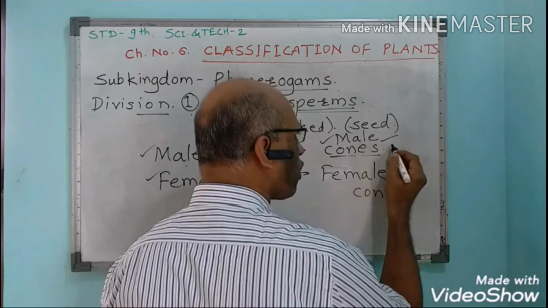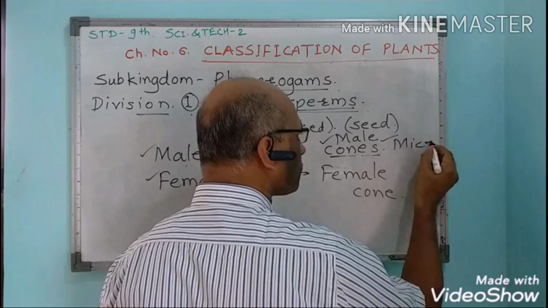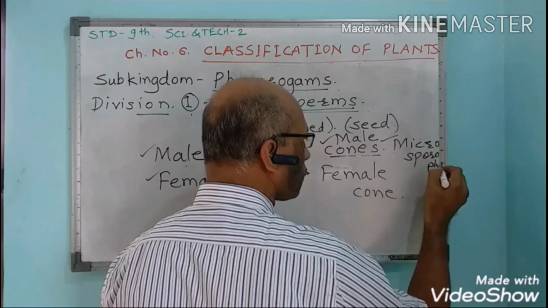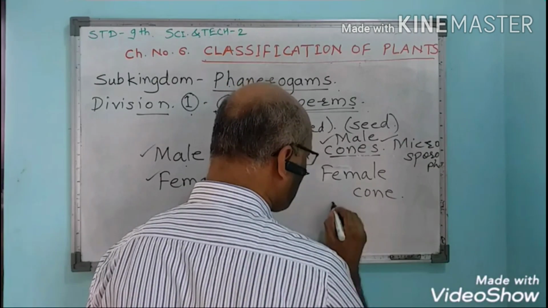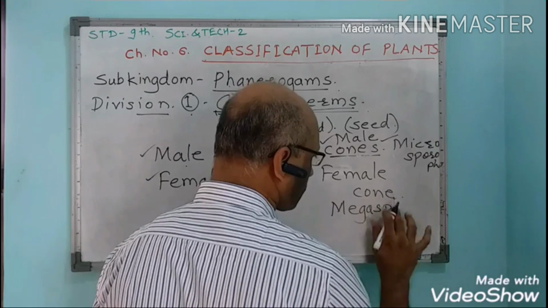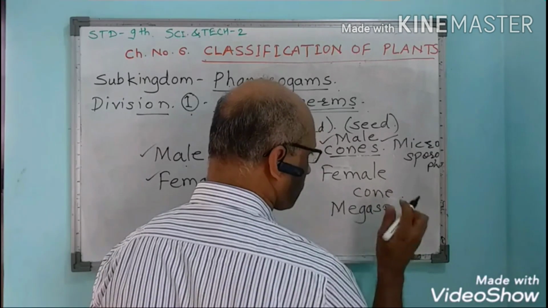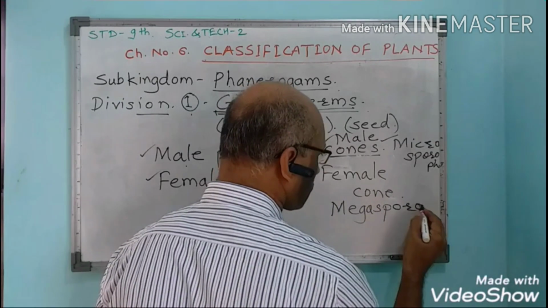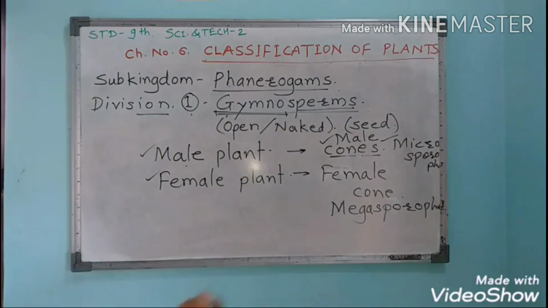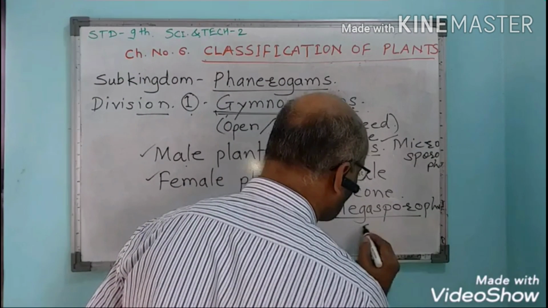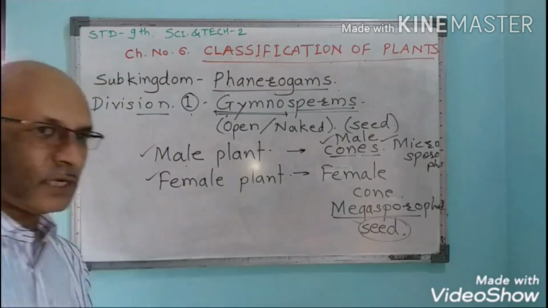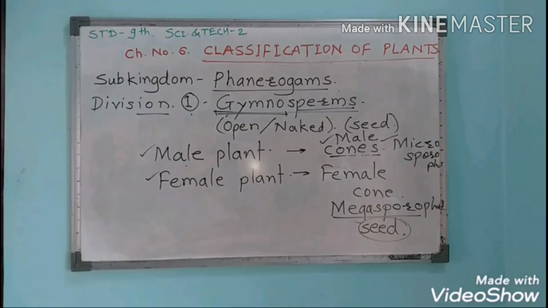Male plant will have microsporophyll and female plant will contain megasporophyll. And this megasporophyll is nothing but the seed, and this seed can be seen externally attached to the plant.